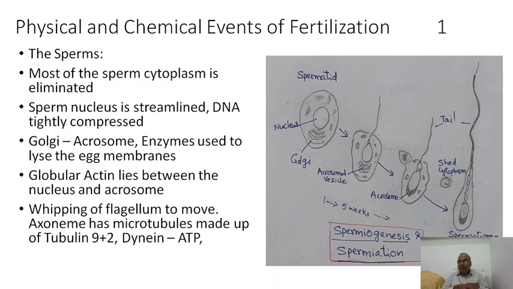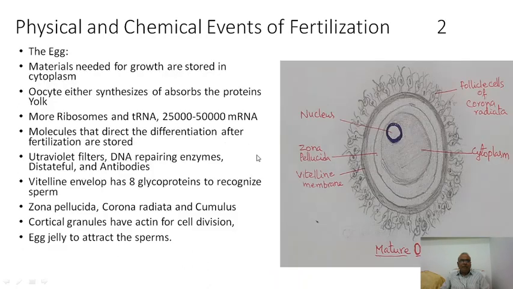All the filaments are made up of tubulin, a protein, and dynein arms are the energy packets, and all these help in the movement of the sperm. Okay, that is the mobility of the sperm. So chemical and physical changes are events that occur in every process of fertilization.